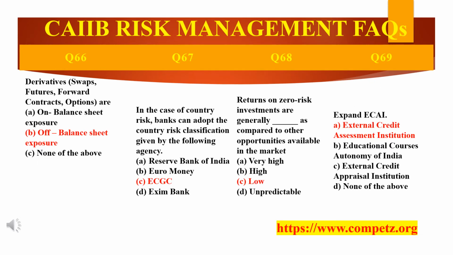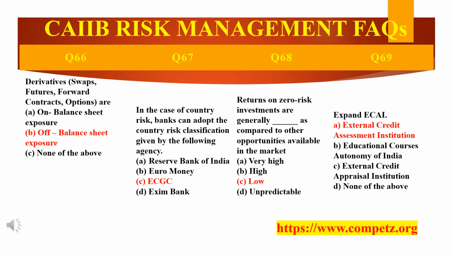Now, in this slide, there are also four questions. Look at the screen. That is question number 66. So 66 question, just read carefully. Derivatives. So what are derivatives? Derivatives are nothing but swaps, futures, forward contracts and options. So these are what? On balance sheet, off balance sheet, none of the above. So these are B, that is off balance sheet exposure.